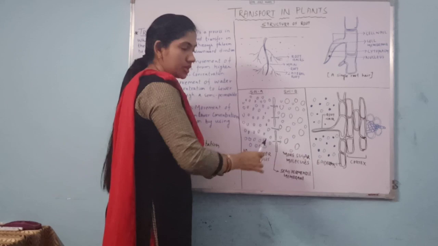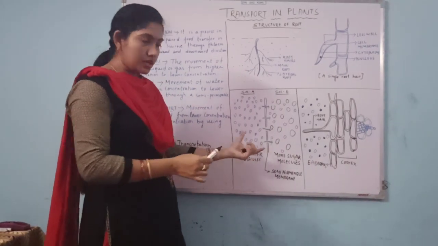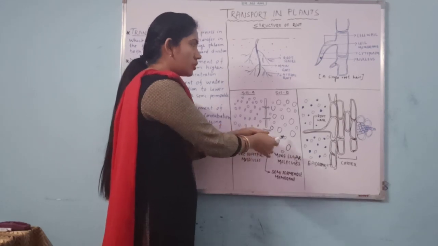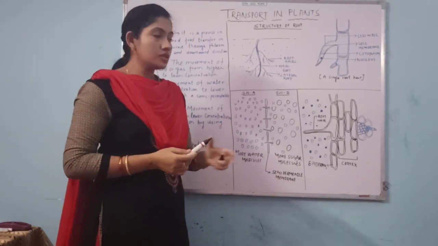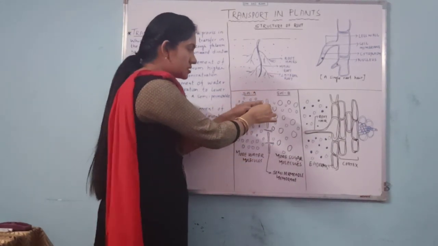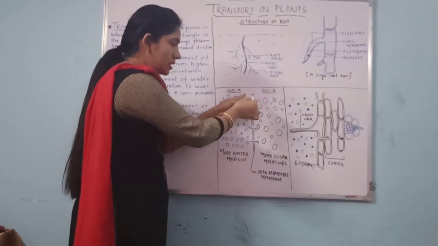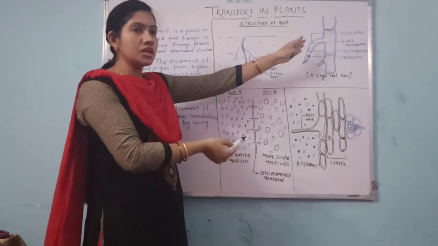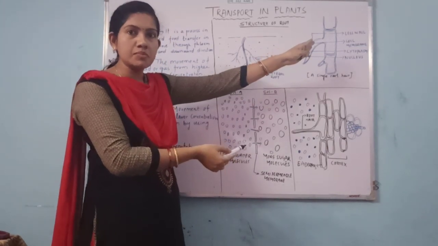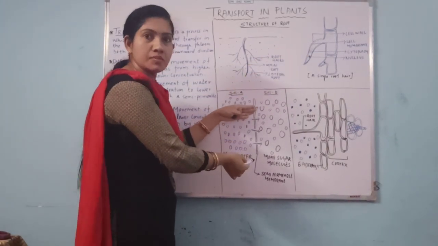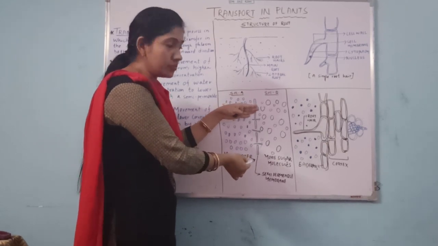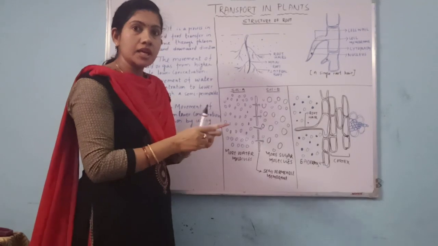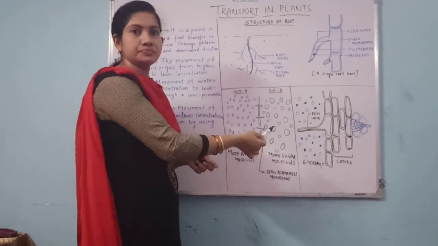Sugar solution. So here you can see water particles are moving towards the sugar solution. You can see in between there is a membrane. This is a semi-permeable membrane. Already we have discussed the semi-permeable membrane. What will this semi-permeable membrane do? It will restrict the movement of sugar, rather, it will allow the movement of water.